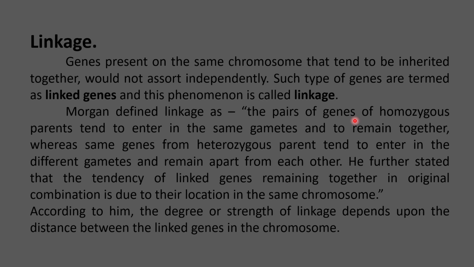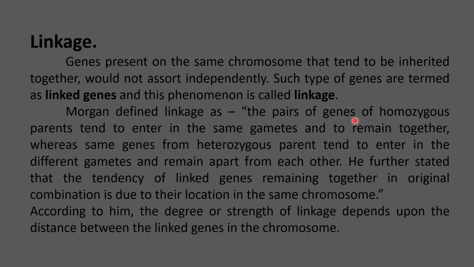So if the genes remain closer in a particular chromosome, there is a higher probability that they will be inherited as a unit, since crossing over cannot easily happen between two closely placed genes. But if these two linked genes are far from each other, then crossing over is very common and they do not tend to be linked together.